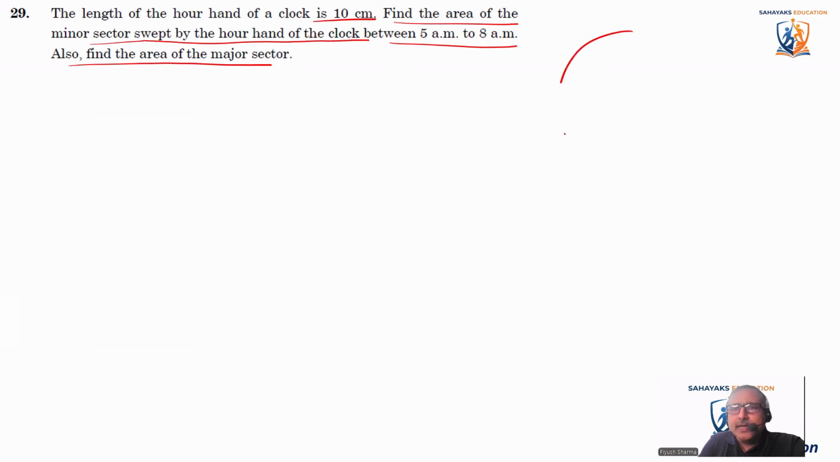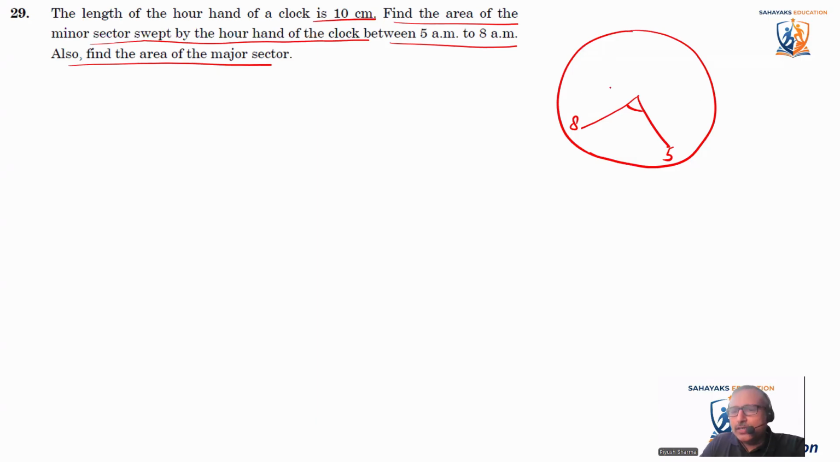So let's make a clock, a little one. Okay, here somewhere 5 a.m., 5 is there, and here somewhere 8 is there. So the angle that will come here from the center, it will be somewhere like this, right? So we have to find this angle because for finding the area of a sector, we need the angle. So how will we find the angle?